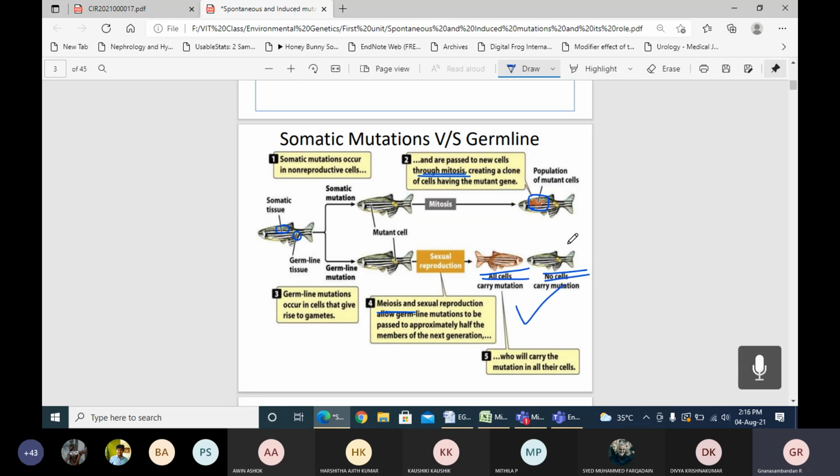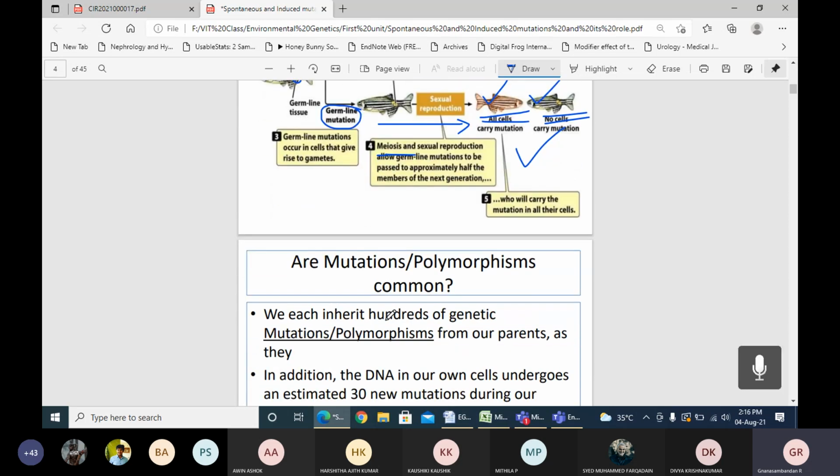So that is why germline mutations will always be inherited or expressed in the offspring or the next generation. We cannot say this cell will not carry the mutation, producing a normal one, and this cell will carry the mutation, producing an abnormal one. Sometimes it may not be a normal one; the genes may be a carrier. So for further generations, there is a chance of expressing that kind of mutation. This is why germline mutations will always pass from one generation to the next.